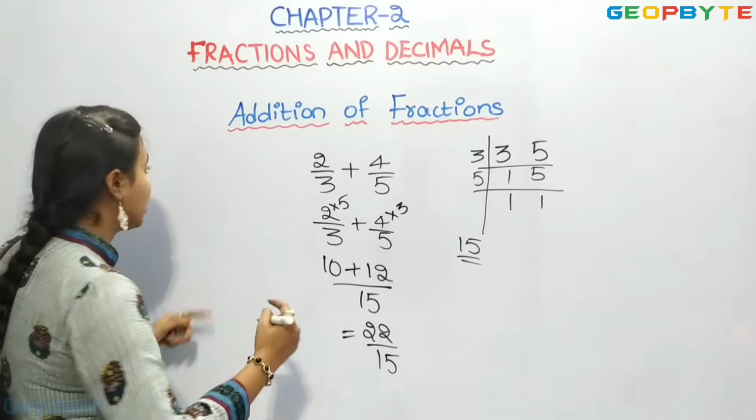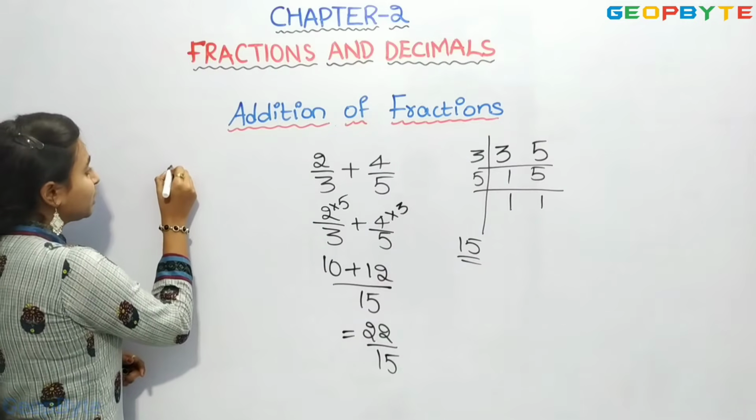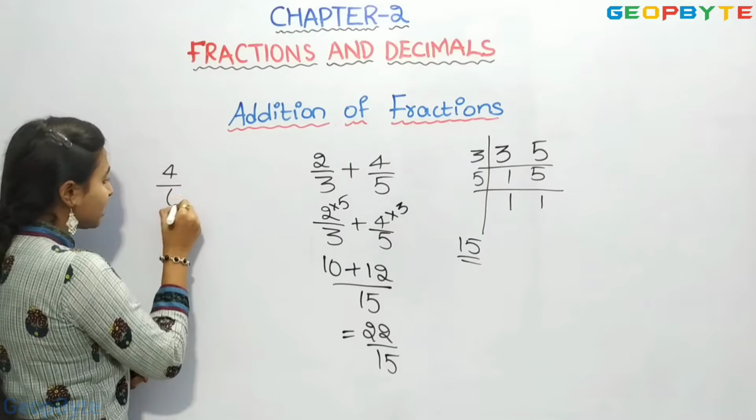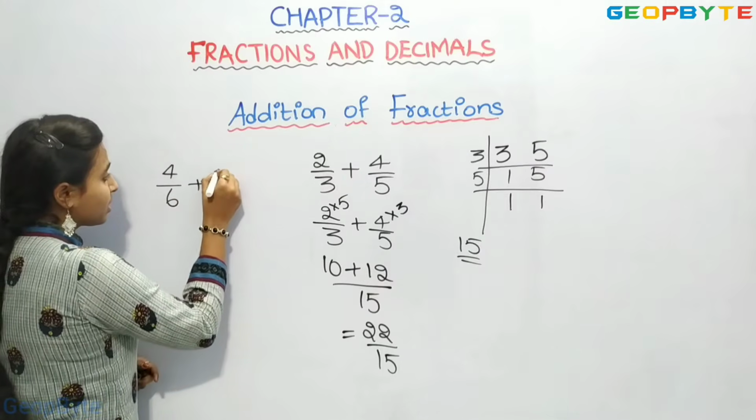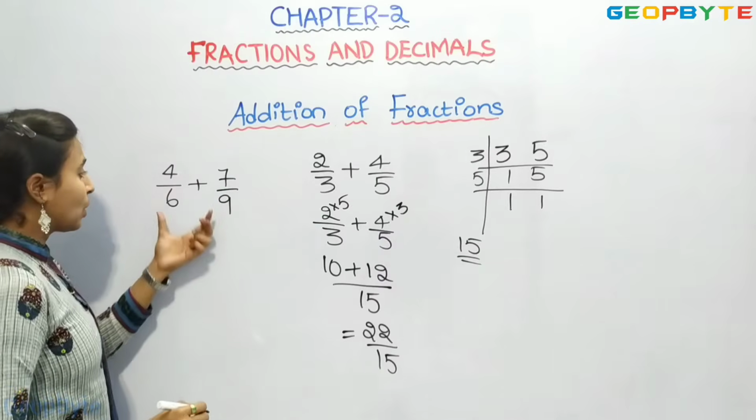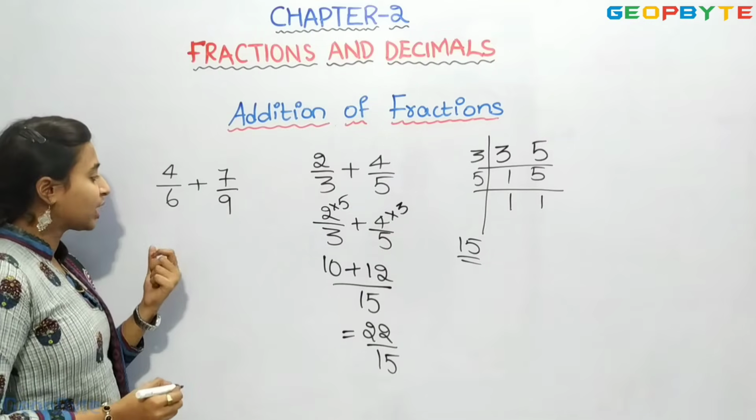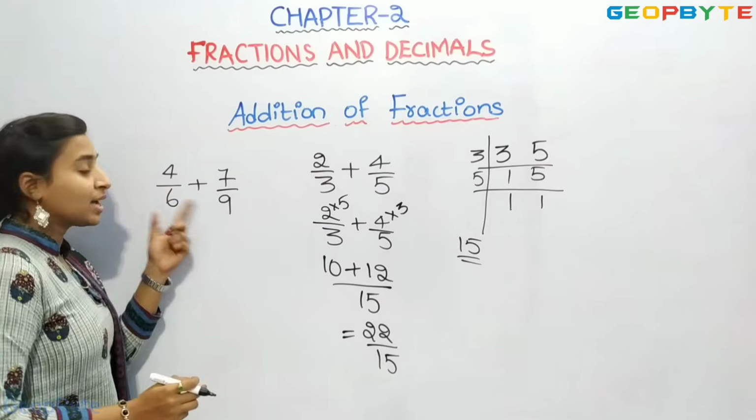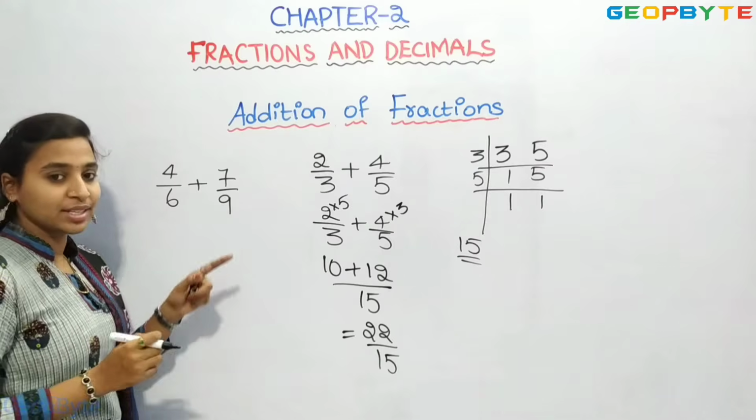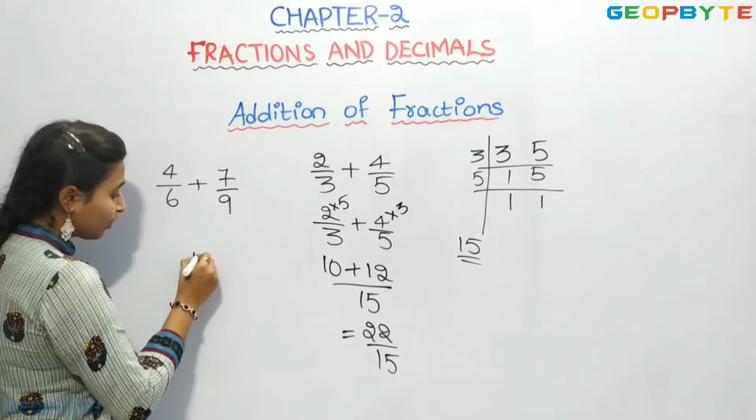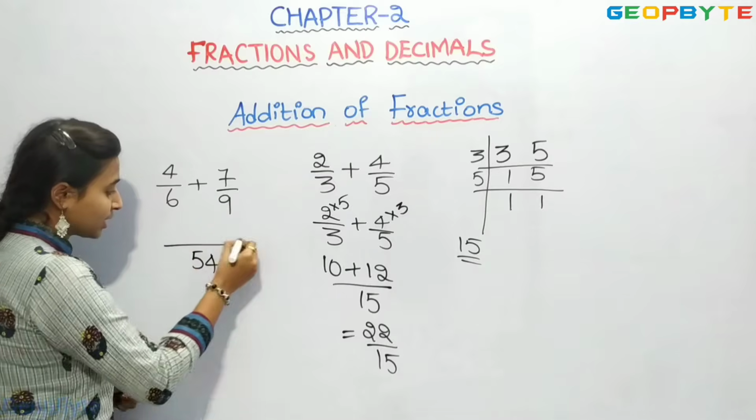Now similarly we will do with the next two fractions, that is 4 by 6 plus 7 by 9. Same. What is the LCM of these two fractions? Directly we can multiply the denominators, that is 6 9s are 54. Take 54 as the LCM.